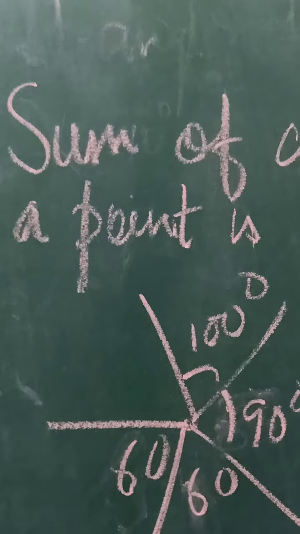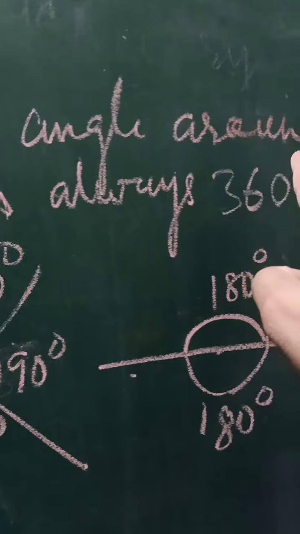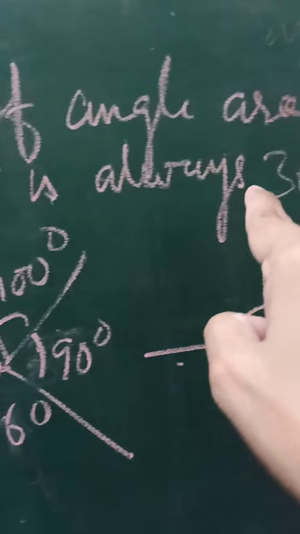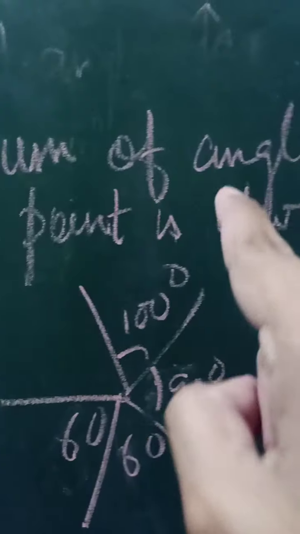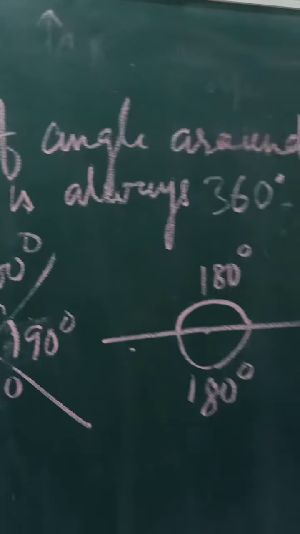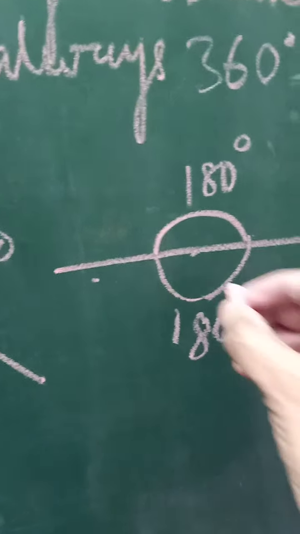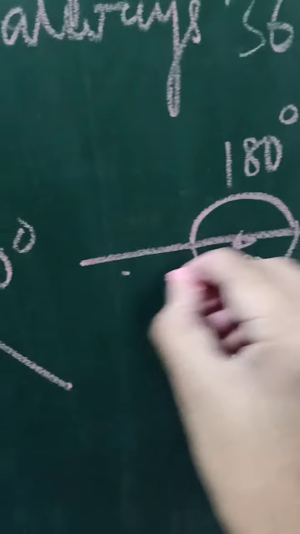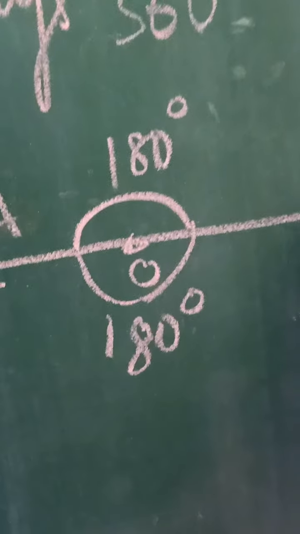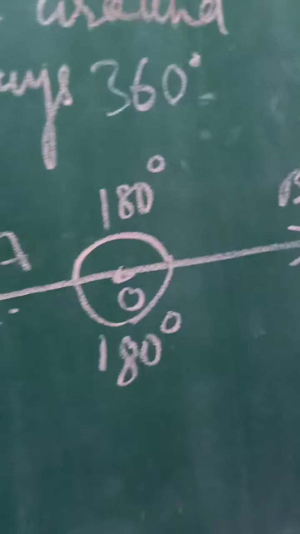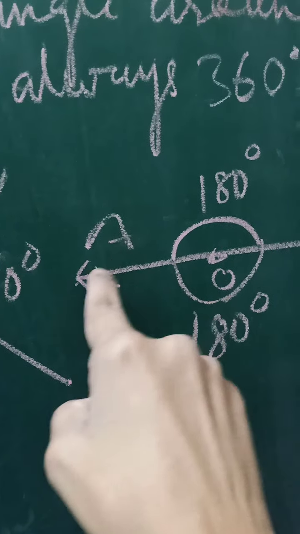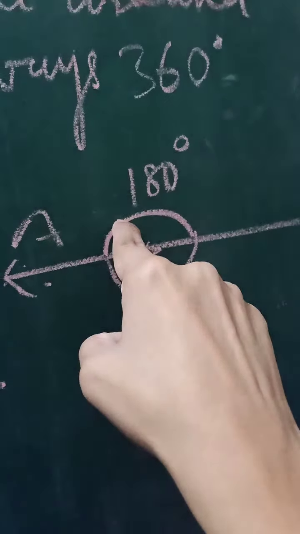One most important thing is that the sum of angles around a point is always 360 degrees. You see here, this is a point O. This is one ray OA. This is another ray OB. Earlier I told you that a straight line angle is always 180 degrees.